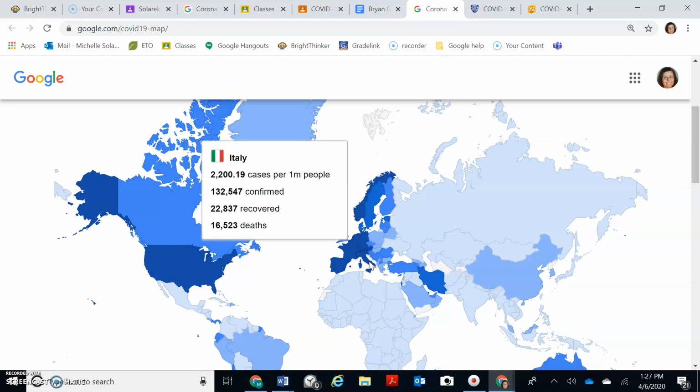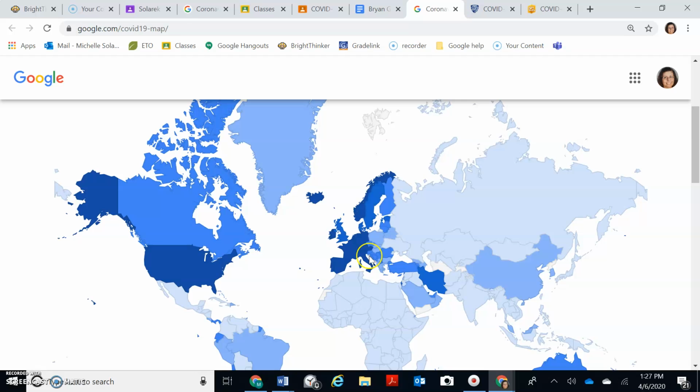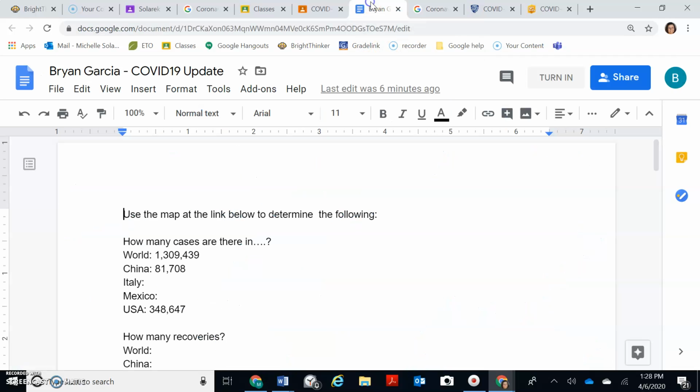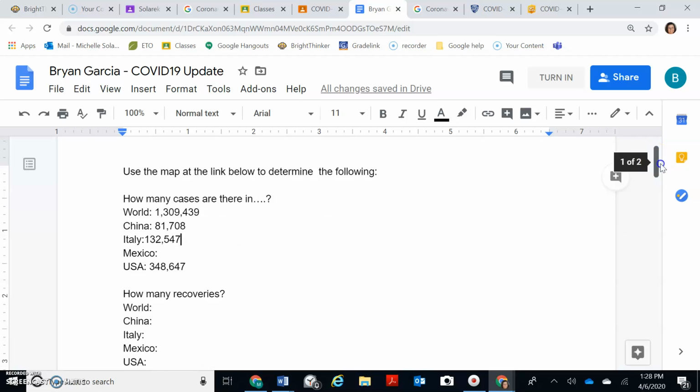And I see, don't do the cases. See where it says cases, 2,200.19 cases per 1 million. Forget that number. You're not going to use it. You need that other number there that says 132,547. So we come up here and we type that in. 132,547. That's how many in Italy.